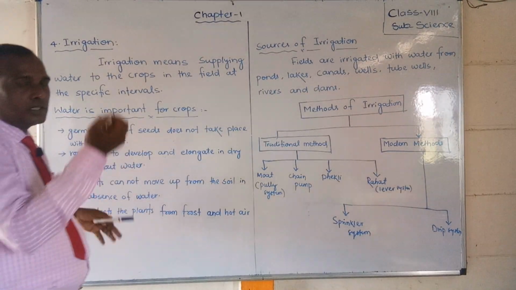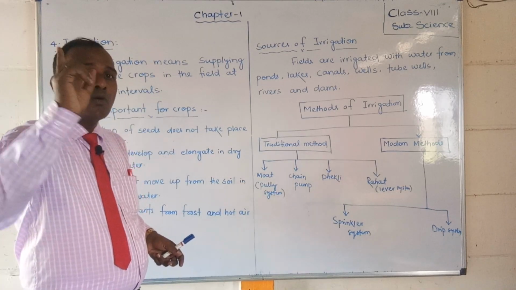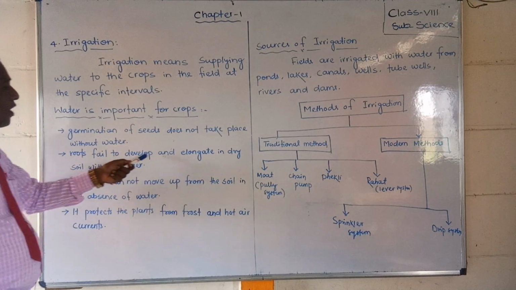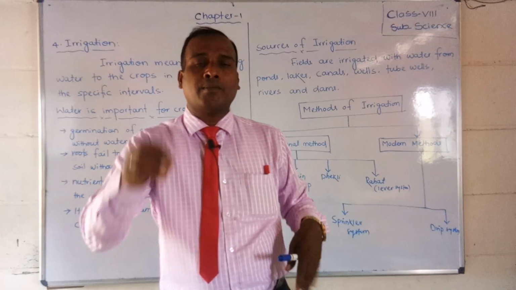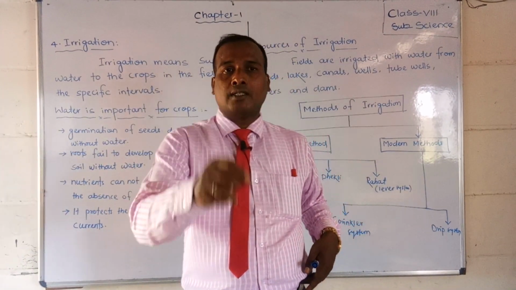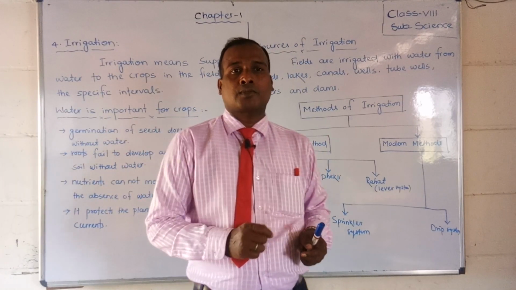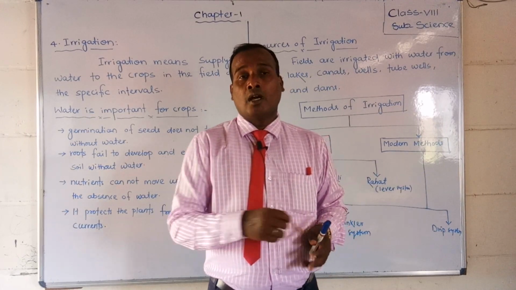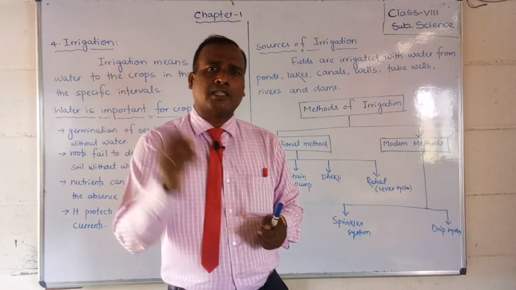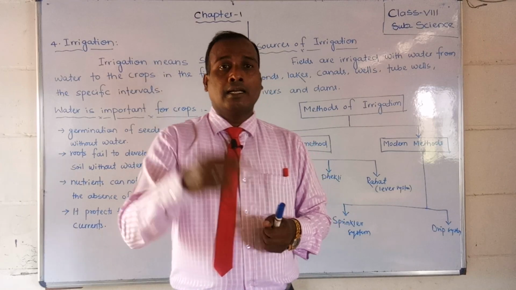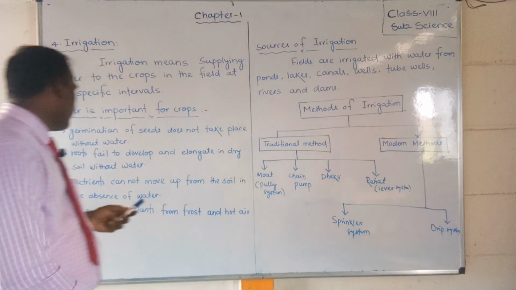The germinated seedlings will not develop into plants without water. Roots fail to develop and elongate in dry soil without water. If we plant the germinated seedlings in dry soil, their roots cannot penetrate the dry soil. But when we irrigate, whenever you supply the water, you get smoothness of the soil, and then it is very easy for the roots to penetrate, and they will become elongated.